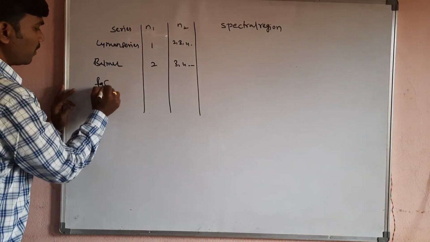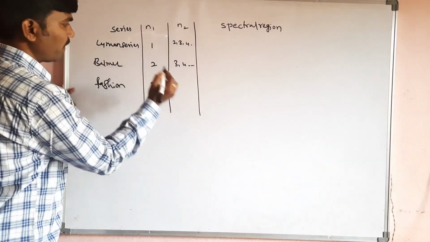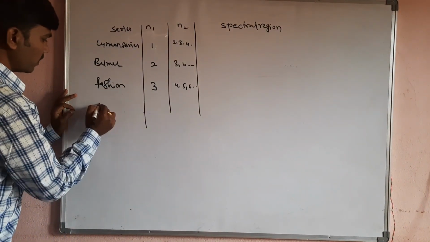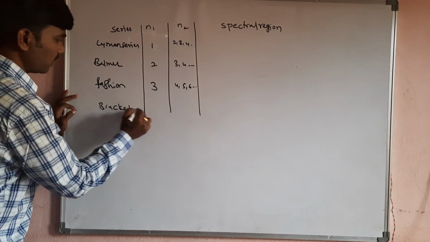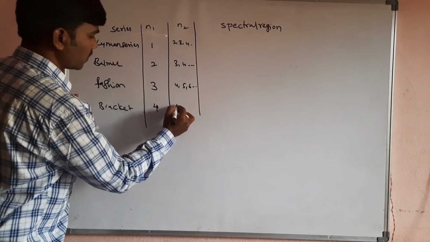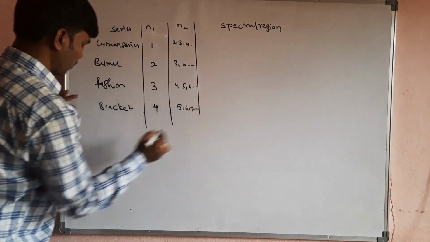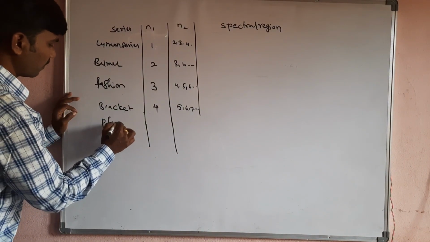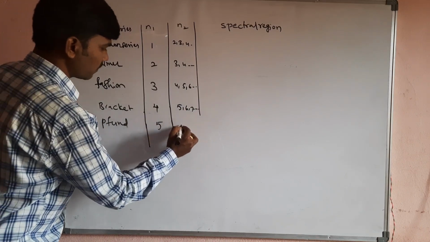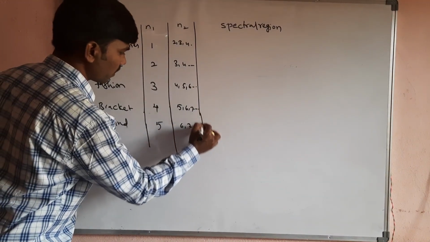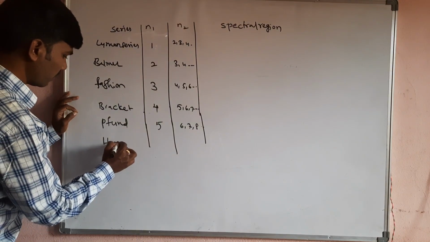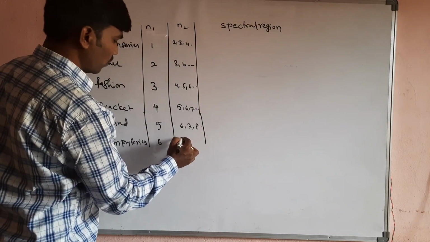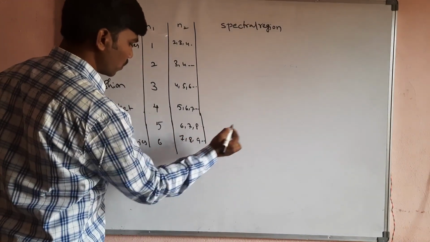Then the Paschen series: Lyman, Balmer, Paschen. For the Paschen series, n1 value is 3, n2 value is 4, 5, 6, and so on. Then the Brackett series: n1 is equal to 4 and n2 is equal to 5, 6, 7, and so on. Then the Pfund series: n1 is 5 and n2 is 6, 7, 8, and so on. Then the Humphrey series: n1 value is equal to 6 and n2 value is 7, 8, 9, and so on.